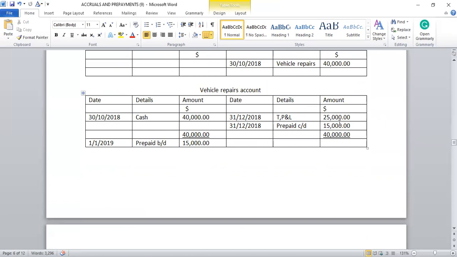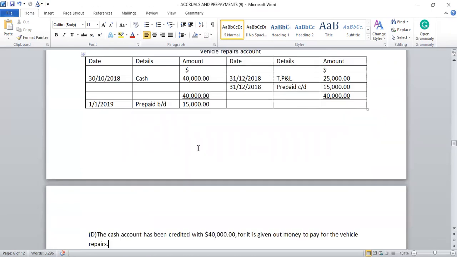So the actual amount consumed, $25,000, will be taken to the trading profit and loss account at the end of the year, 31st December 2018. And the one that has not been consumed, $15,000, will be carried down as prepaid at the end of the year, 31st December 2018. Then it will be brought down to 1st January 2019 as prepaid brought down, $15,000.